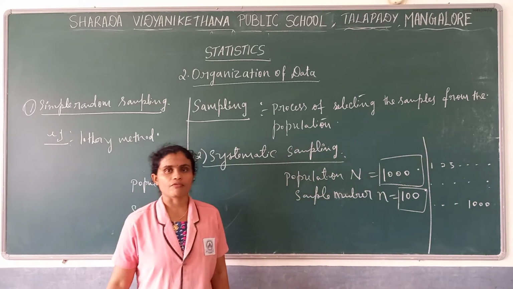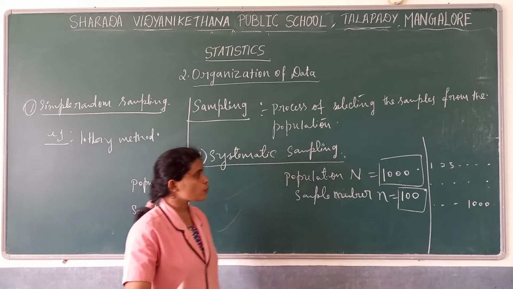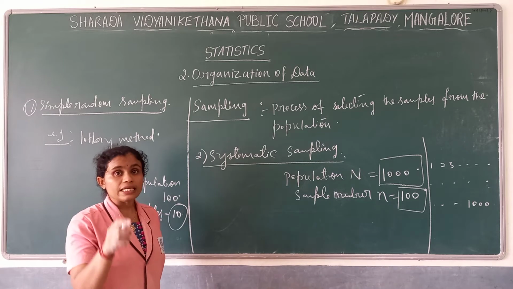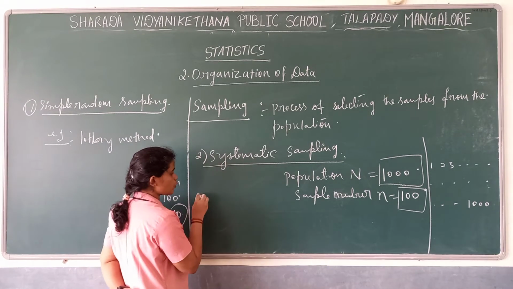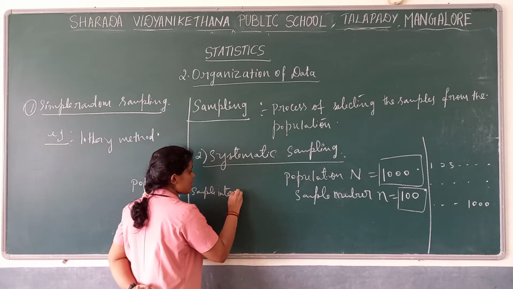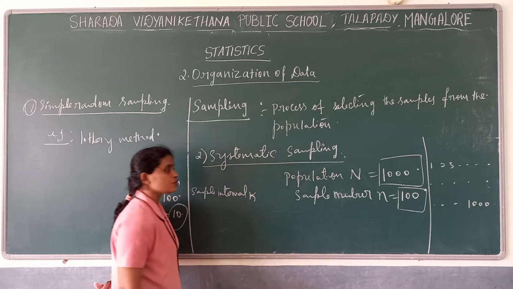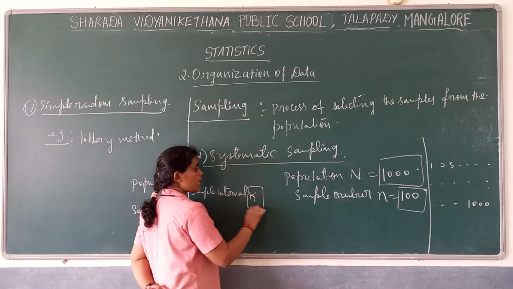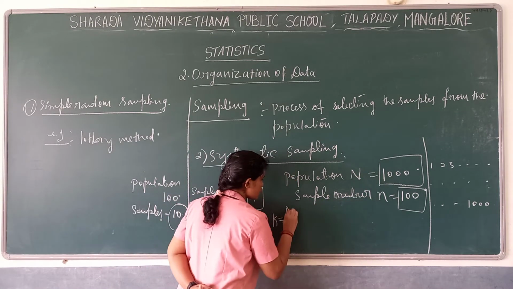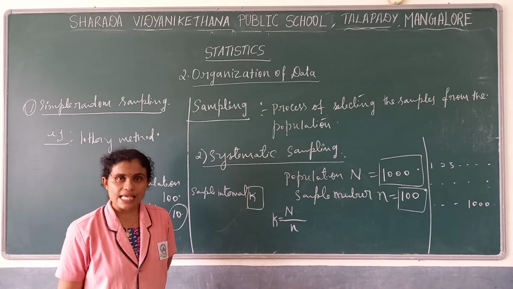Now, which number do I select, and what gap should I give? There is one method. I have to find the sample interval, which we denote as k. K is equal to N divided by n, population divided by sample number.